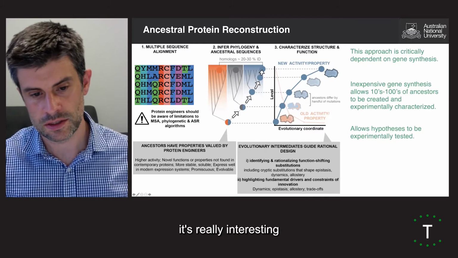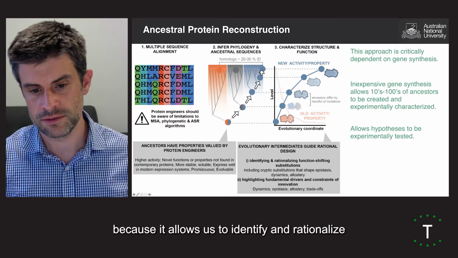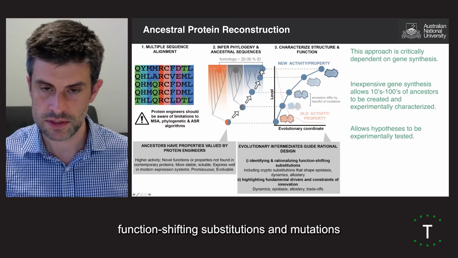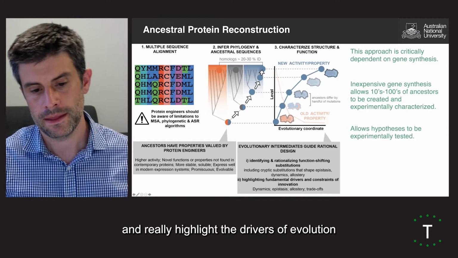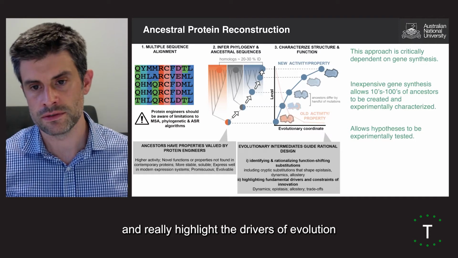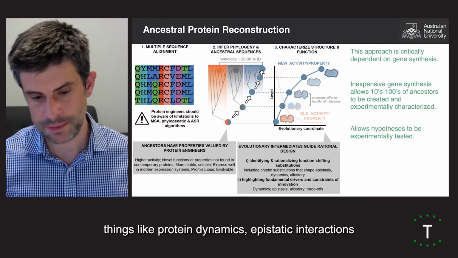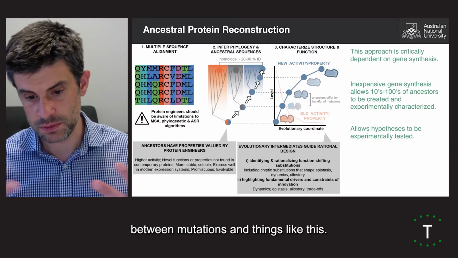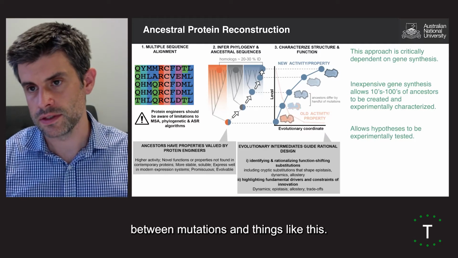But for us, it's really interesting because it allows us to identify and rationalize function-shifting substitutions and mutations, and really highlight the drivers of evolution, things like protein dynamics, epistatic interactions between mutations, and so on.